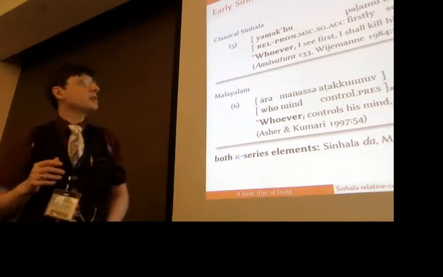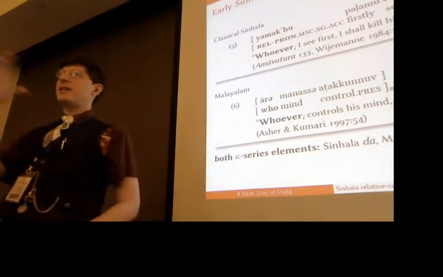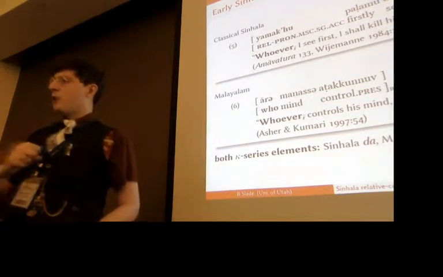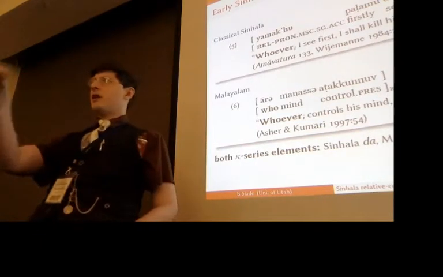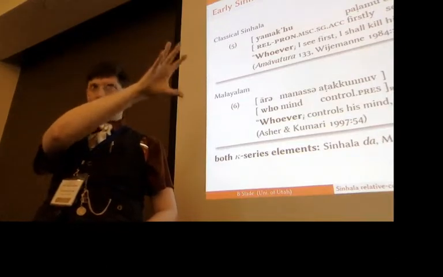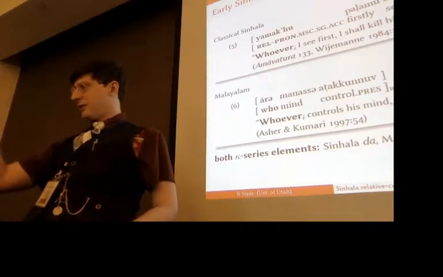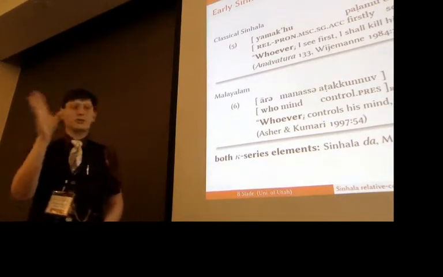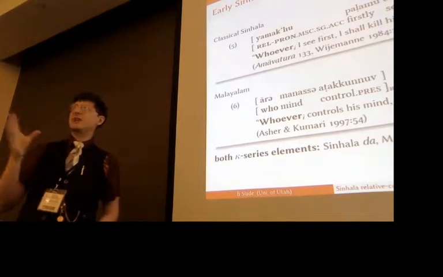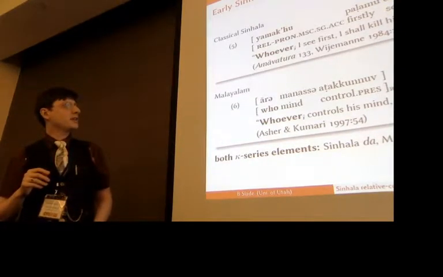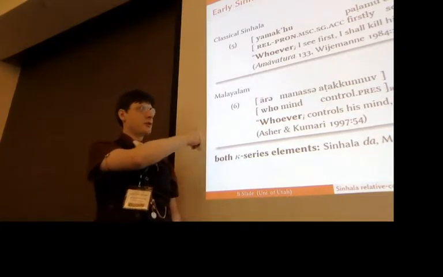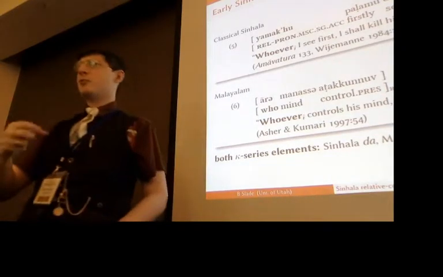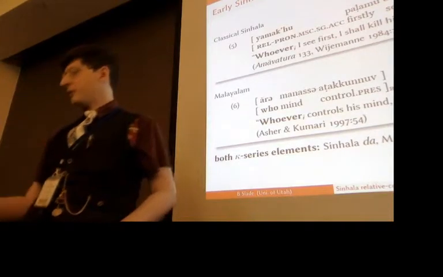So the classical Sinhala one is one of these identity epistemic ones, where, so whoever I see first, I shall kill him. This is like, I don't know or I don't care about the identity of the person, but there is some particular individual, and that's the individual in question. It's just ignorance or indifference to the exact identity. Whereas the Malayalam one, whoever controls his mind, he obtains peace. This is this free choice type interpretation, where it's essentially paraphrasable as everybody who controls his mind obtains peace.